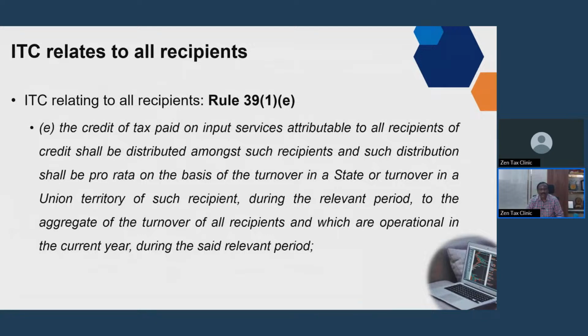See, but once there is more than one registration, you cannot say, I do not have any common expenses or common credit. You cannot say that. Why? Because the basic example they will give is audit fees. Sir, audit fees relate to all the units. The auditor is giving an opinion, or certifying the document, for all the branches together. So that should be allocated to those branches also. In that situation, the audit fee has to be allocated. So we cannot say, I do not have any common credit.